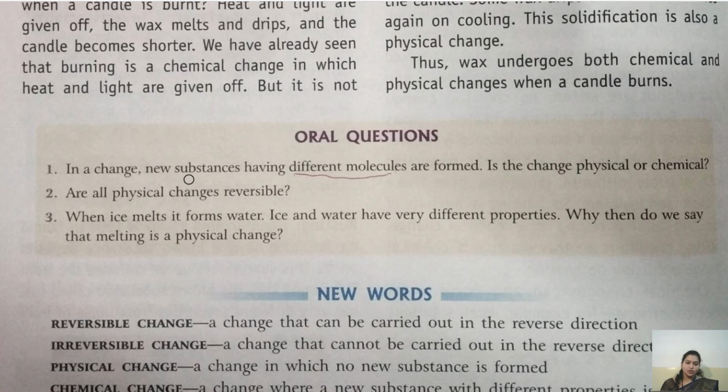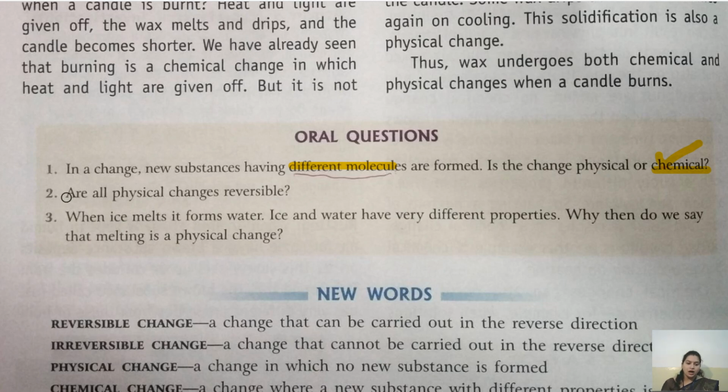In a change, new substances having different molecules are formed. Is the change physical or chemical? Tell me, is the change physical or chemical? So the question is saying different molecules are formed. So we know that when a new substance or a different molecule is formed, such changes are called chemical change. So what is the answer? Answer is chemical change. Alright.